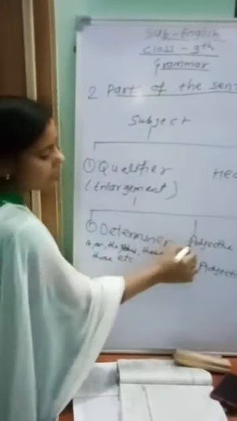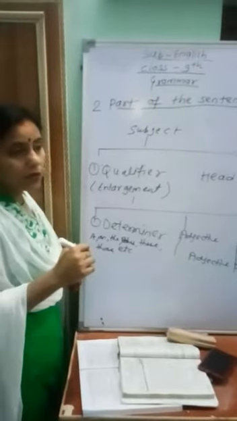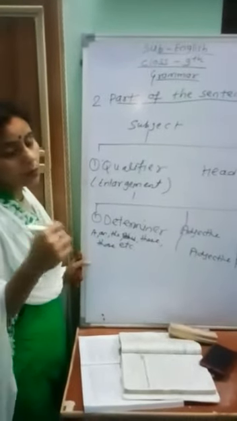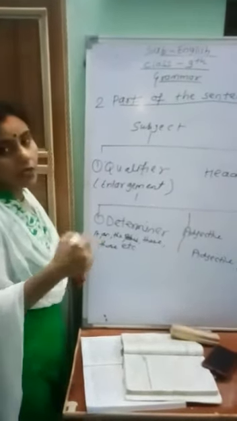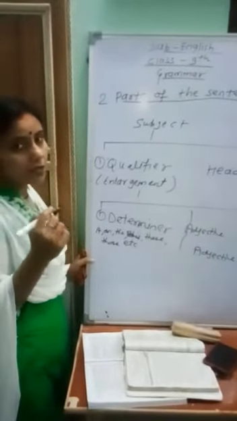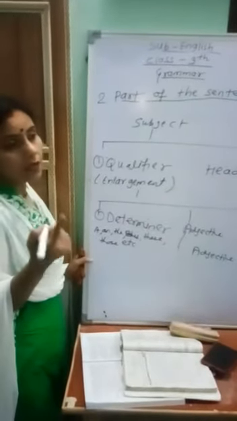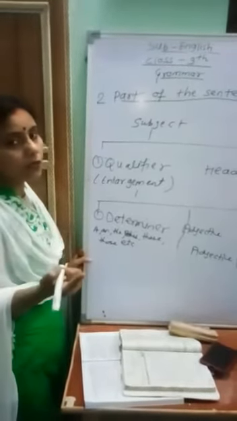And the adjective, everyone knows it: describing words are called adjectives. The word which describes a noun or pronoun is called the adjective. Phrase means a group of words which makes a sense but not a complete sense, and a phrase used as an adjective is called an adjective phrase.